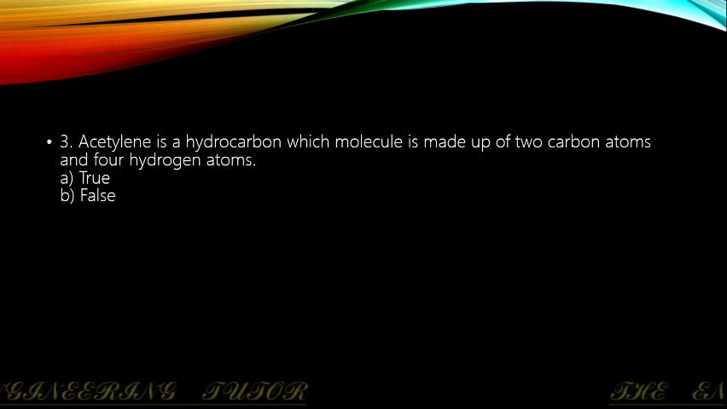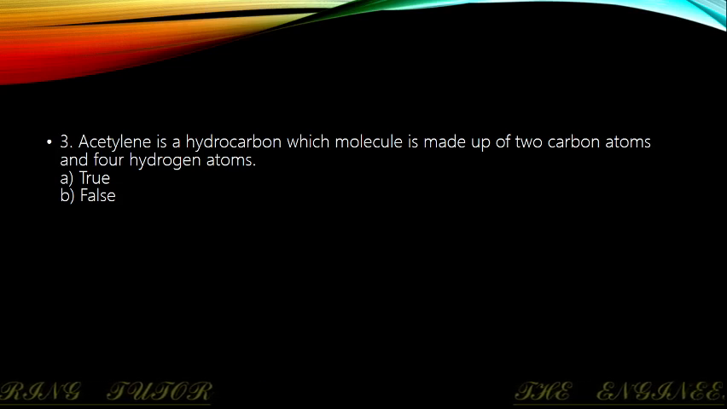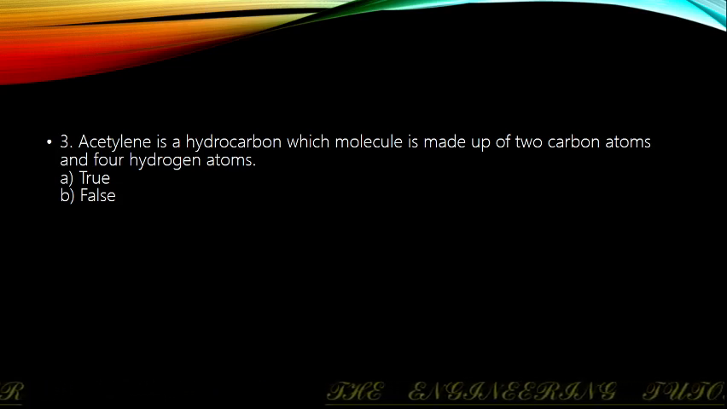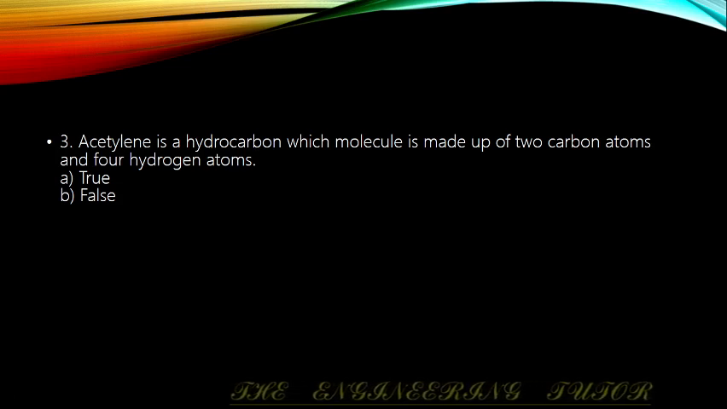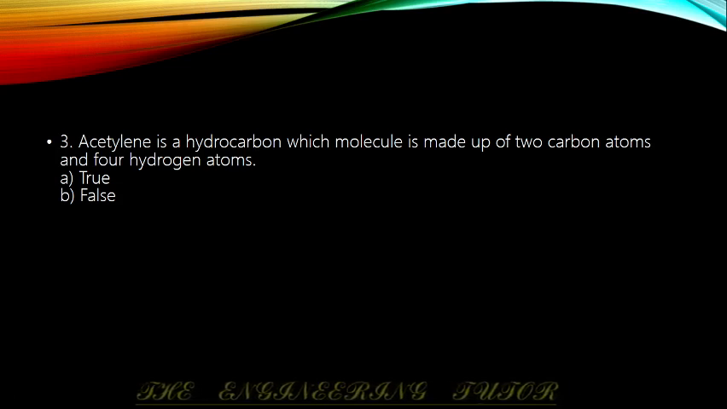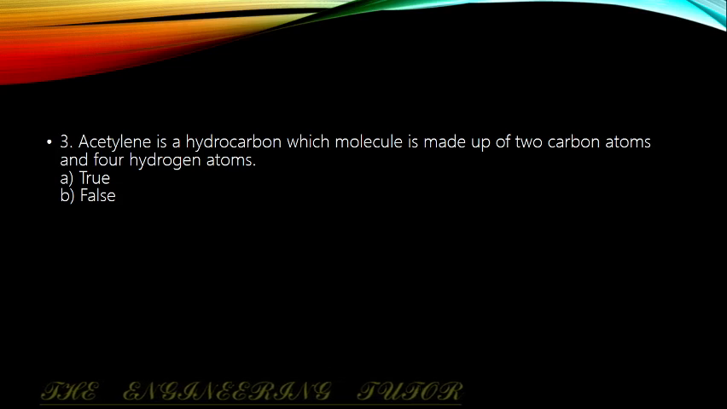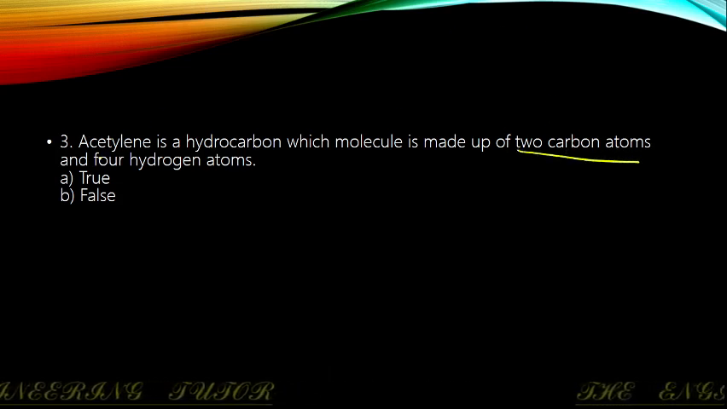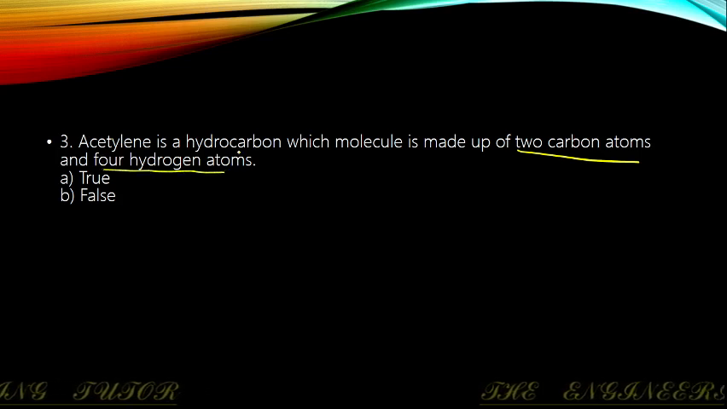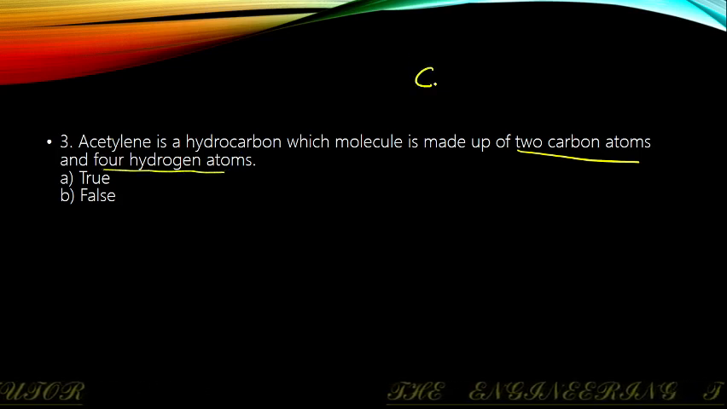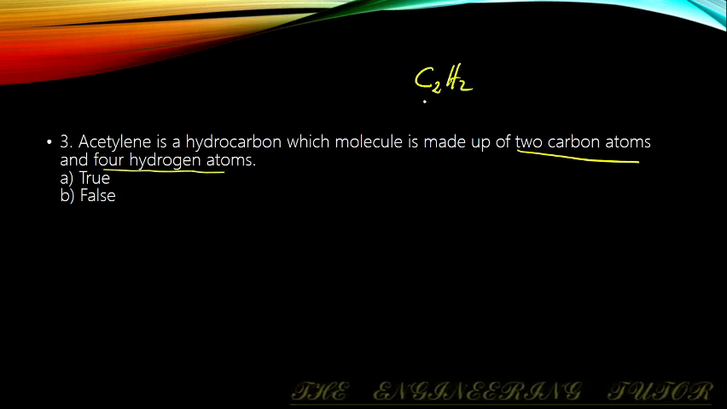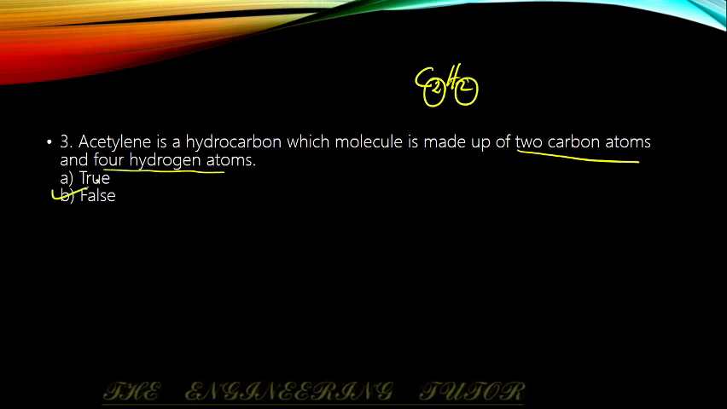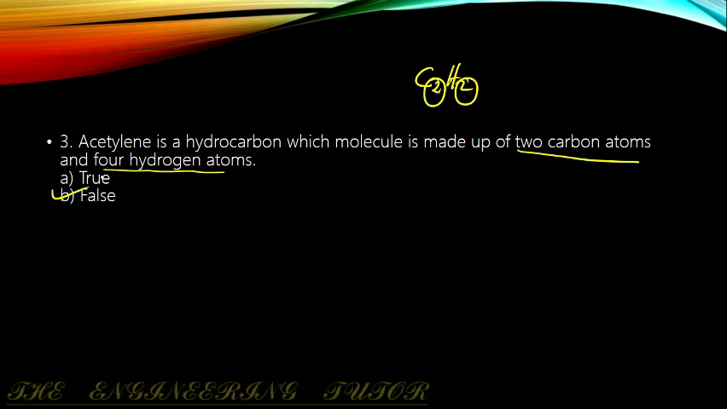Our next question: acetylene is a hydrocarbon whose molecule is made up of two atoms of carbon and four atoms of hydrogen. Everyone knows that the formula for acetylene is C2H2. It contains two atoms of carbon and two atoms of hydrogen. So this is a false statement.